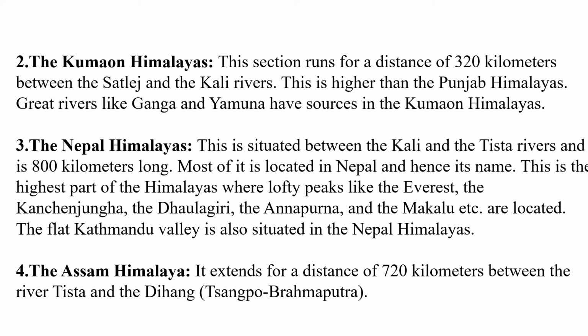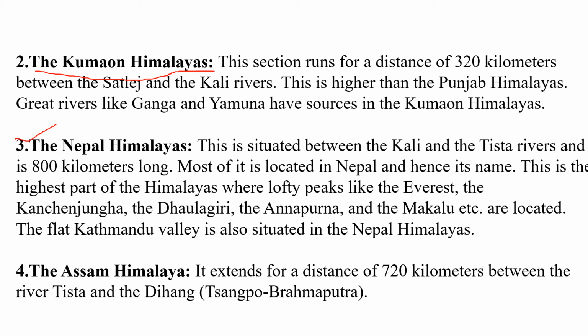Then the second important part of the Himalaya is the Kumaon Himalaya, located in the Uttaranchal region. It runs for a distance of 320 kilometers between the Satluj and Kali rivers. It is higher than the Punjab Himalaya, and great rivers like Ganga and Yamuna also originate from this Kumaon Himalaya.